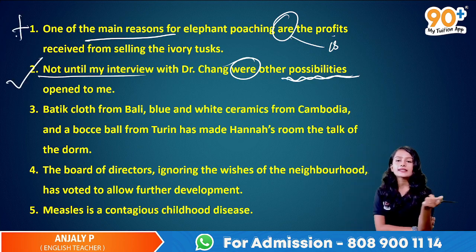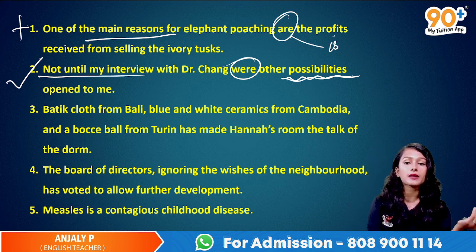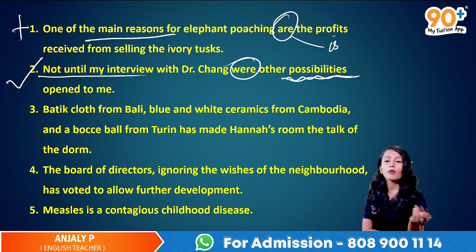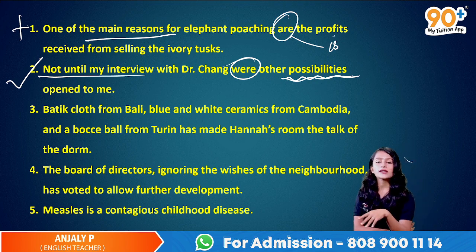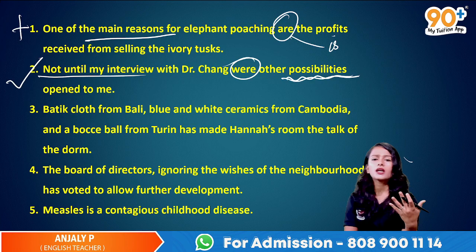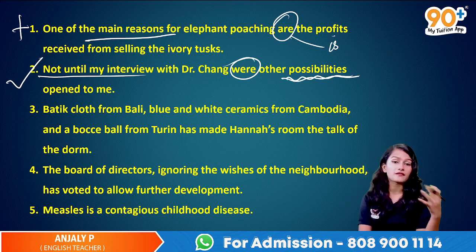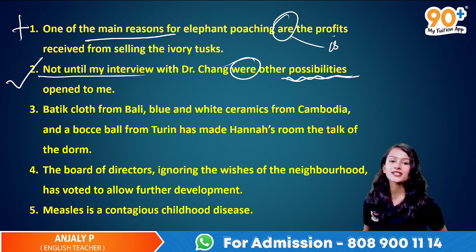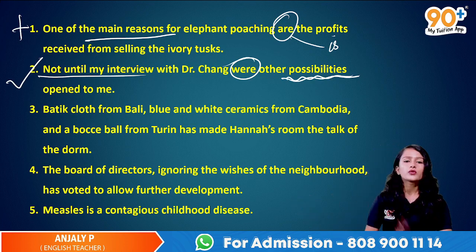And batik cloth from Bali, blue and white ceramics from Cambodia, and bocce ball from Turin has made Hannah's room the talk of the door. Okay, so in Hannah's room, she has a lot of things that she had collected, almost an international level of collections. So that's okay, that's kind of the talk of her door, we don't have to check that.